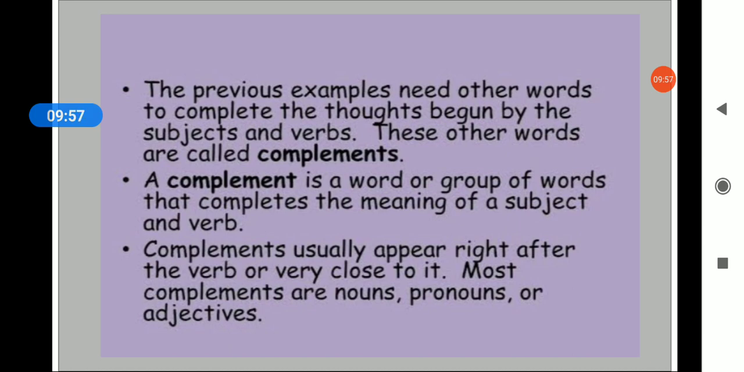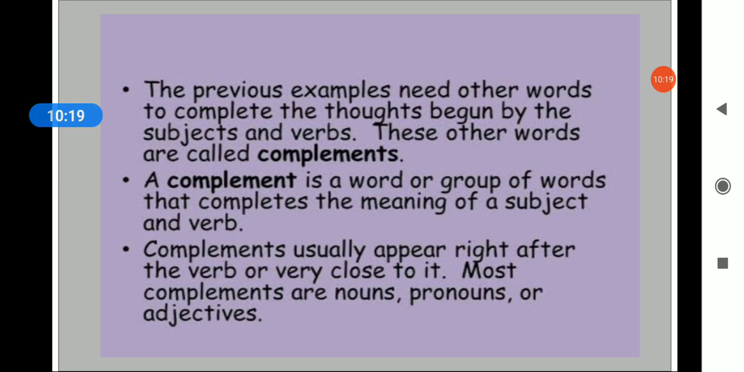So a complement is a word or a group of words that complete the meaning of a subject and verb. Complement usually appear right after the verb or very close to it. Most complements are nouns, pronouns or adjectives.